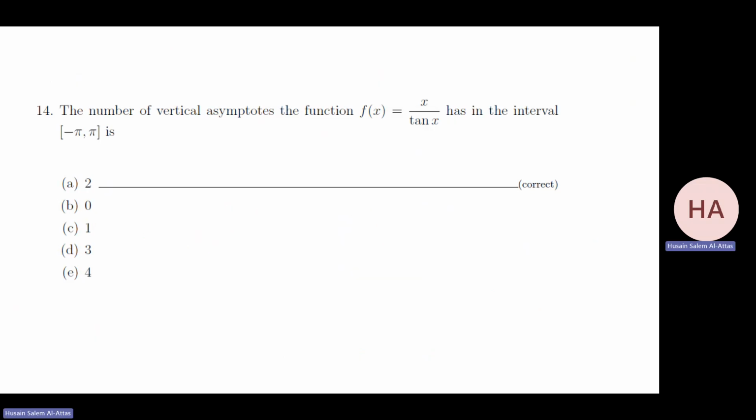The number of vertical asymptotes for this function, x over tan x. Sometimes change it into cosine, it will be easier. I have x over, this is sine over cosine, so I have cosine here and sine here. This will make a problem for me if I have sine x equals 0. Possible?